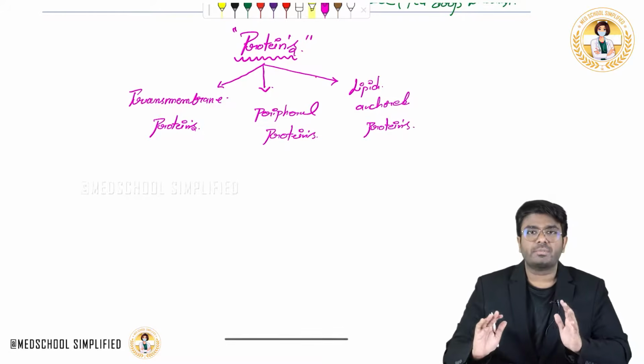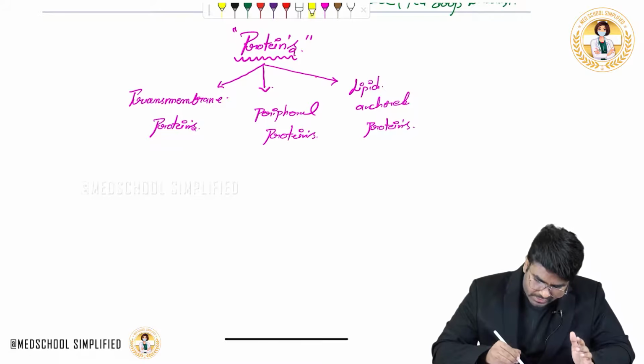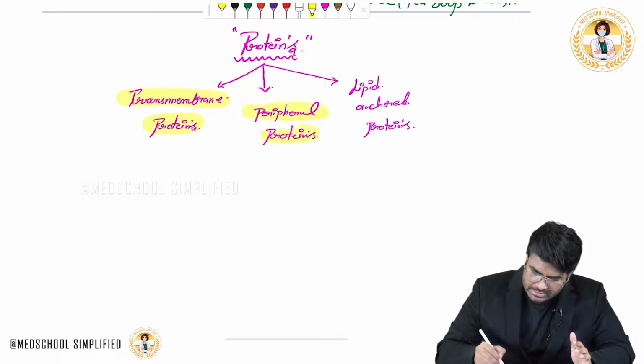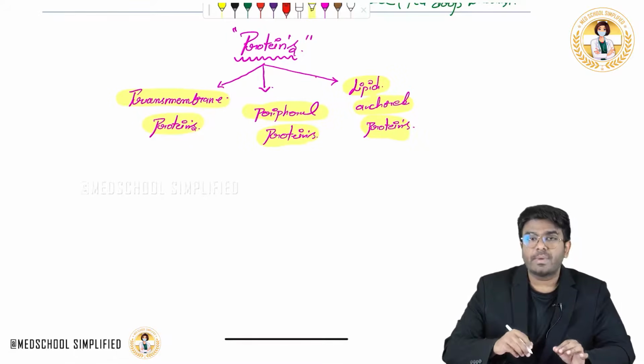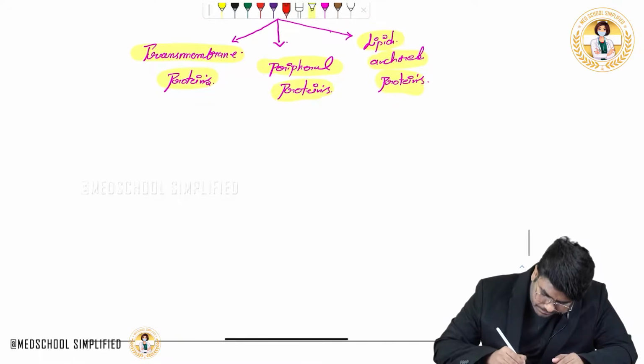So there are many types of proteins, but majorly I want you to know. Proteins in the cell membrane are transmembrane proteins, peripheral proteins, and lipid anchored proteins. What are the differences between these? See, transmembrane protein means, for example, look here.